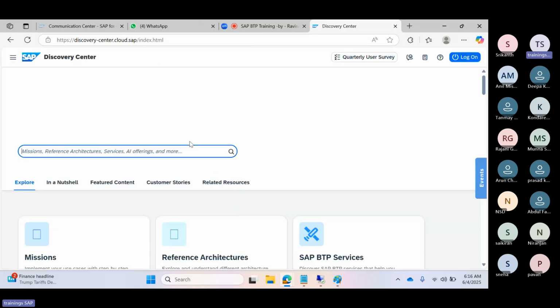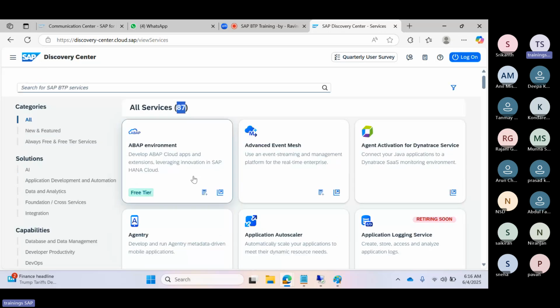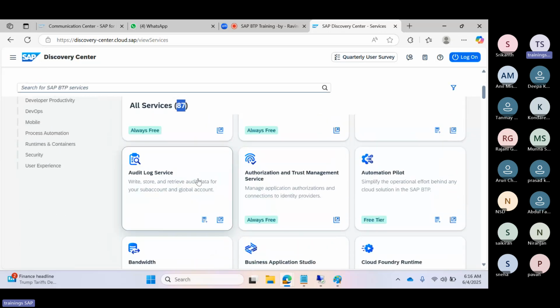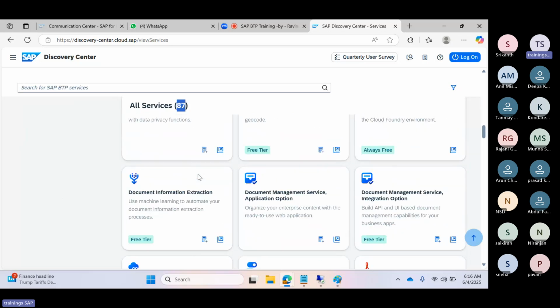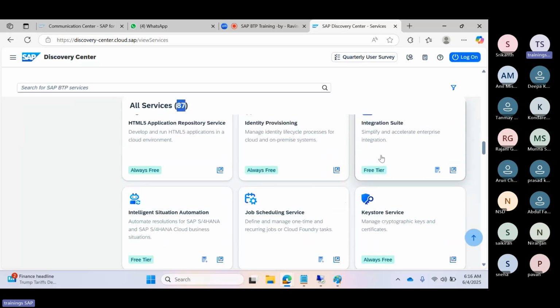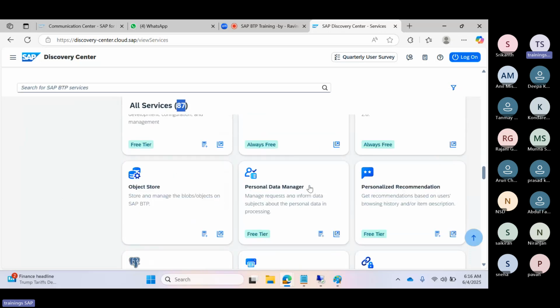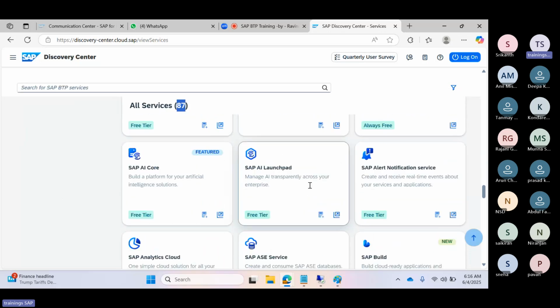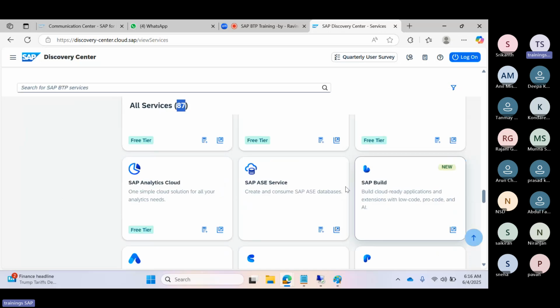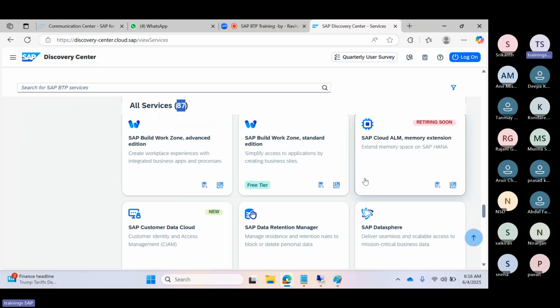If you see here, 87 or 88 services are available. The new services and the latest services, all the listed services are available here. There is a print service, form service, Adobe service, integration, AI related services, alert notification, Analytics Cloud, Build Apps, Build Code, Cloud ALM, Build Work Zone.